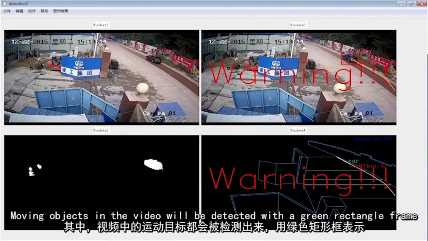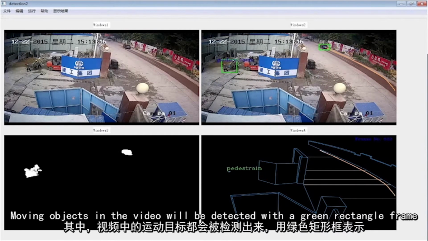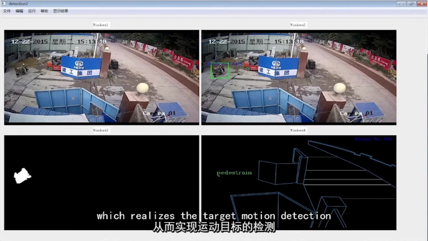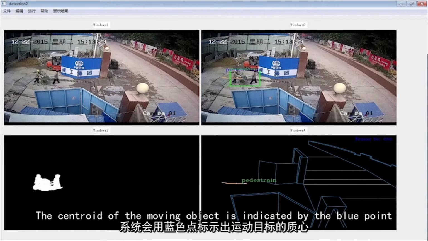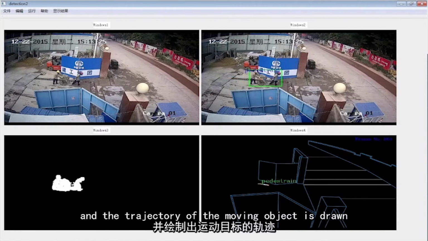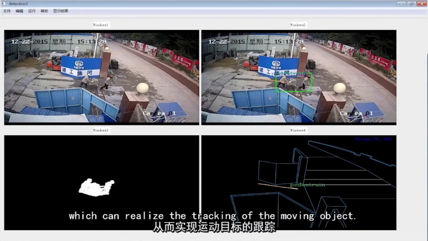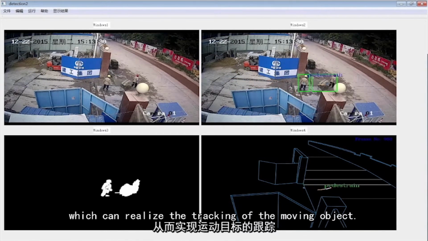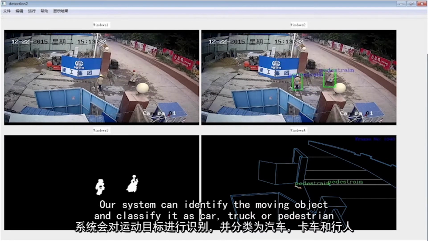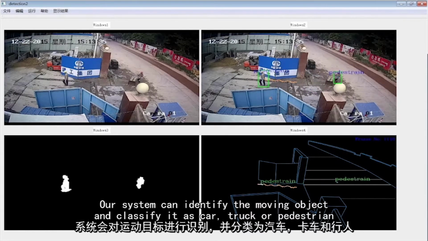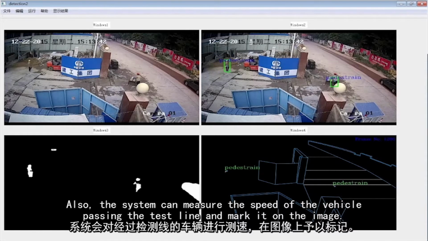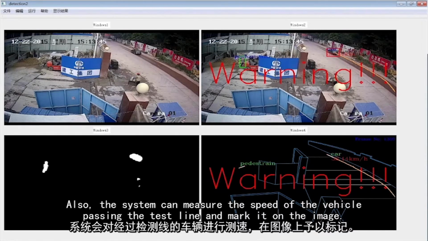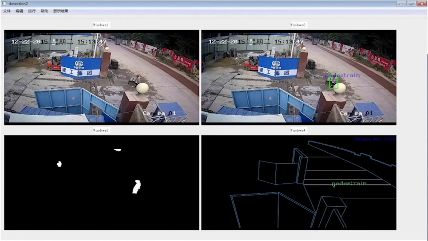Moving objects in the video will be detected with a green rectangle frame, which realizes target motion detection. The centroid of the moving object is indicated by a blue point, and the trajectory of the moving object is drawn, which can realize the tracking of the moving object. Our system can identify the moving object and classify it as car, truck, or pedestrian. Also, the system can measure the speed of the vehicle passing the test line and mark it on the image.